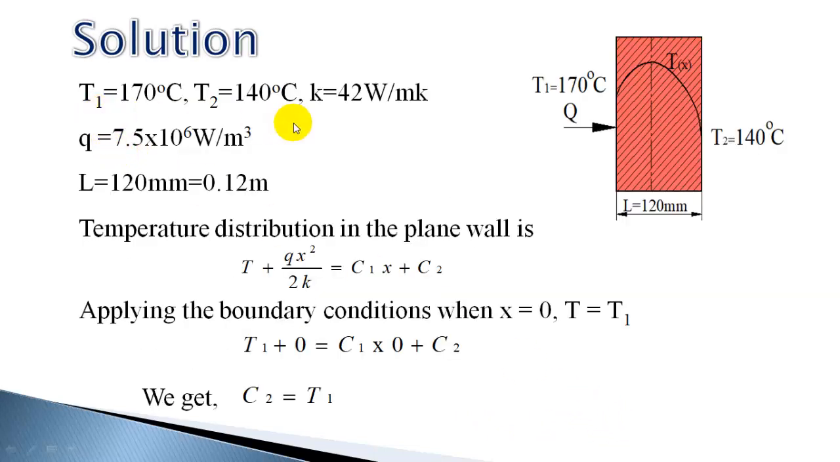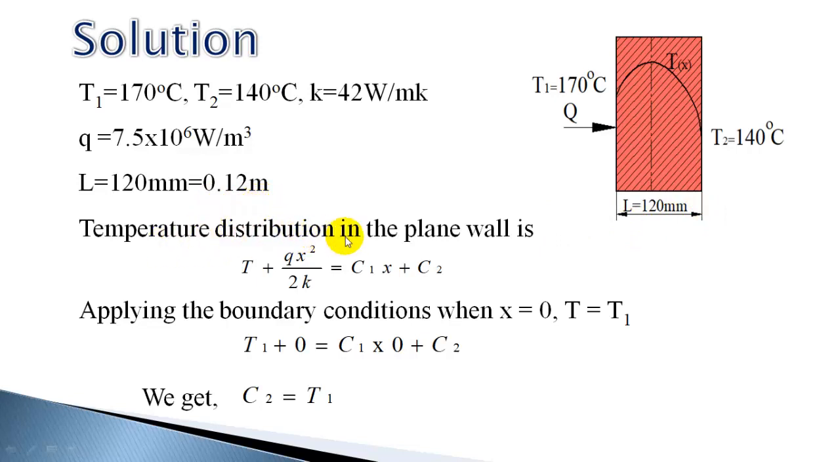Now the given data is tabulated here. Temperature T1 is 170 degrees centigrade, T2 temperature on the other end is 140 degrees centigrade, thermal conductivity is 42 watts per meter Kelvin, the rate of heat generation is 7.5 into 10 raised to 6 watts per meter cube, thickness of the wall is 120 mm, which is 0.12 meter.